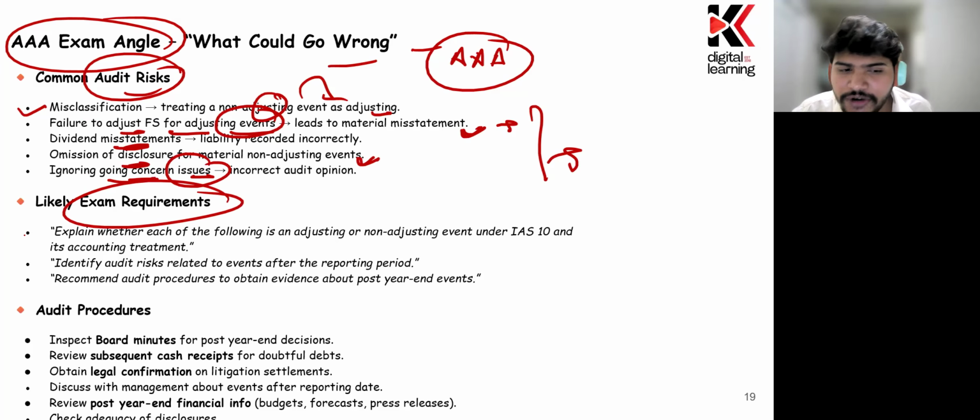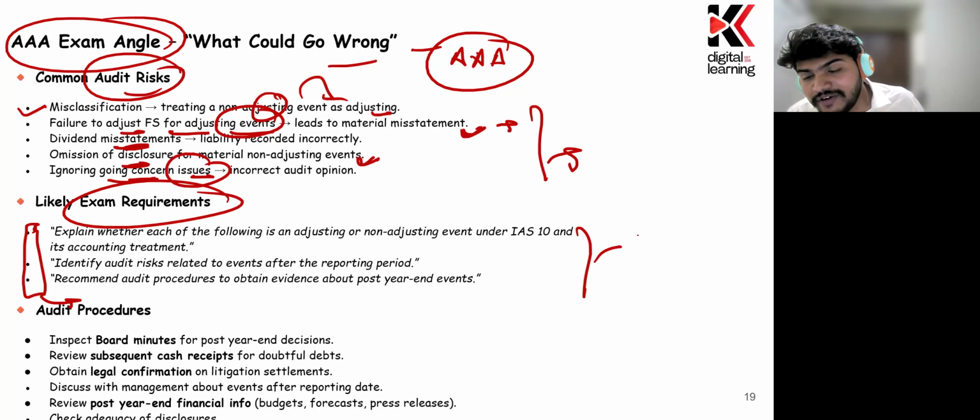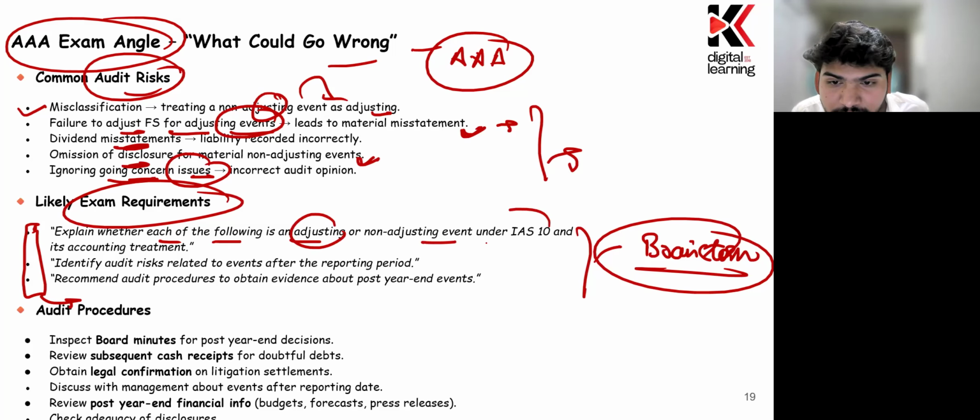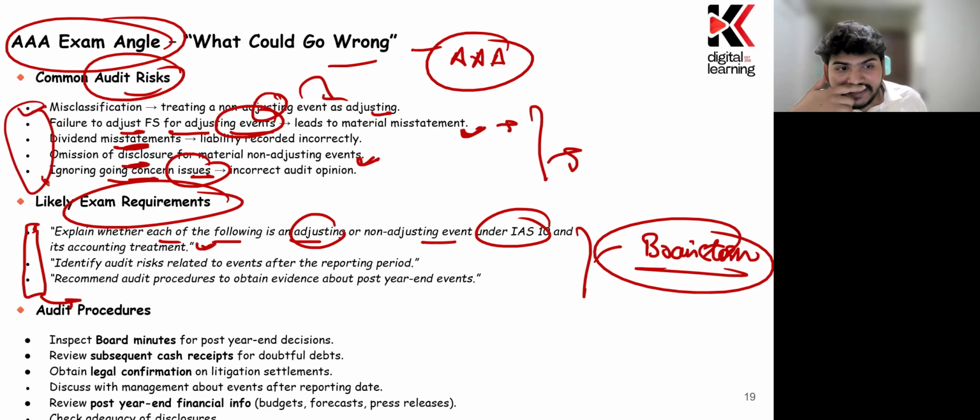Now, how will the exam requirement be? It is very obvious that the exam will not be giving you a direct question requirement like this, but this should be enough to brainstorm yourself, right? I would urge you to make sure that you try to understand what is given there and try to brainstorm yourself, right? Explain whether each of the following is an adjusting or non-adjusting event under IAS 10 and the accounting treatment. The question could ask you which one is adjusting, which one is non-adjusting, and there could be a misclassification, there could be a failure, and all this could be tested there, right?